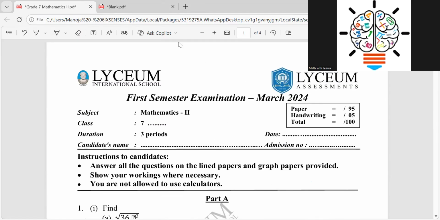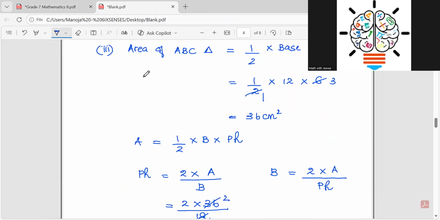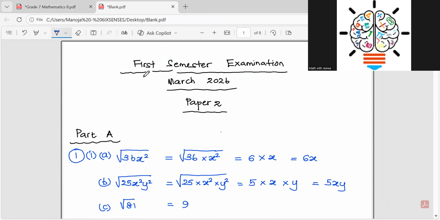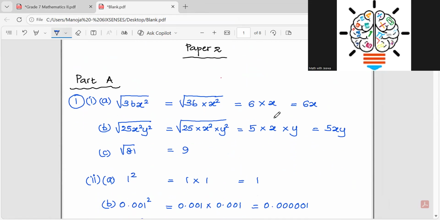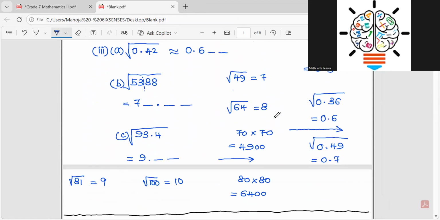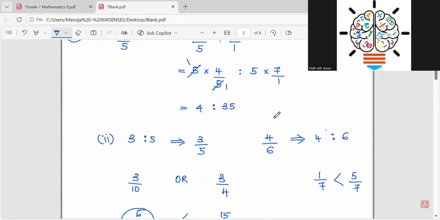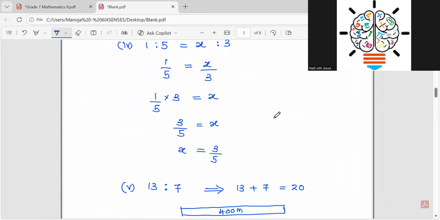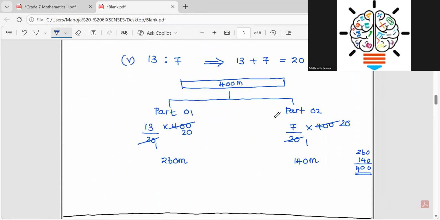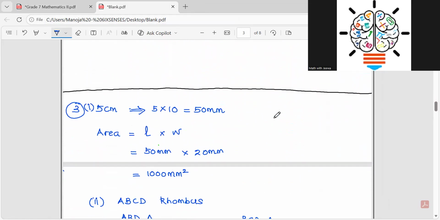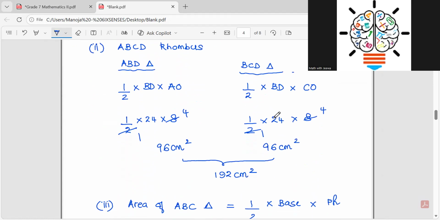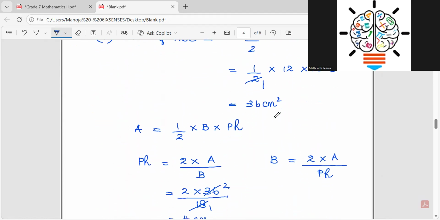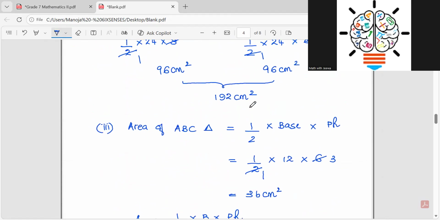Okay, children, now you can see that this is your answer script. You just see how neat it is. I'm showing you that nobody can say you have not done a good job, and you can go for the highest mark when you do it like this. Just see how I have presented my answers. I have used all the units and written them neatly. So this is how you want to do it.